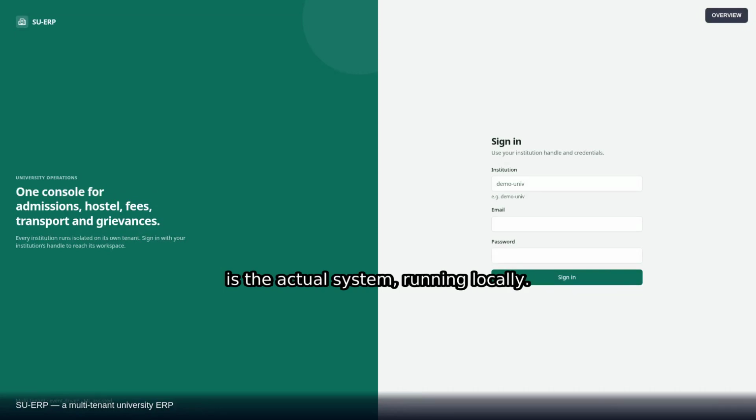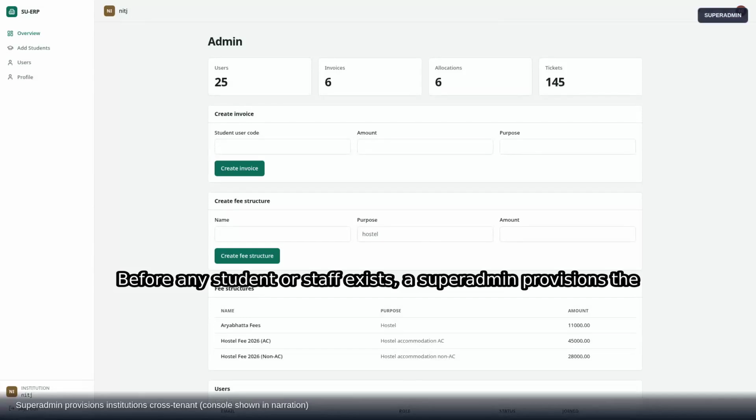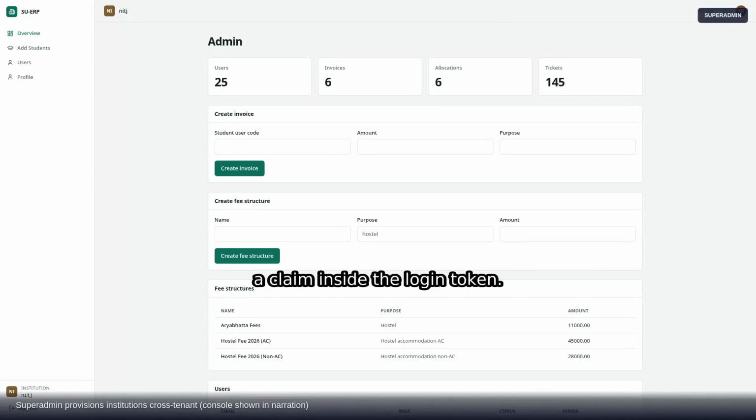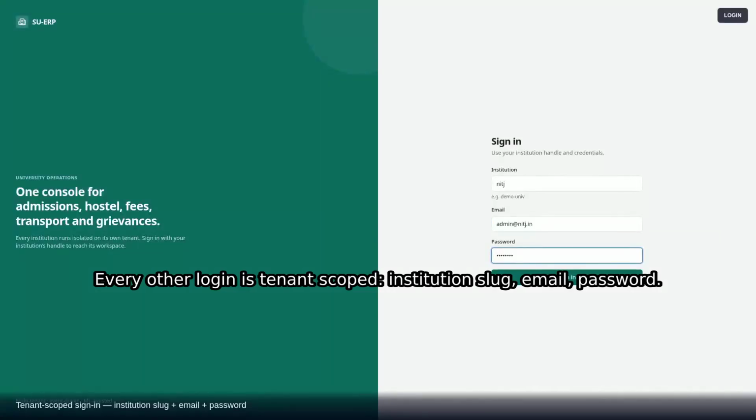Everything you're about to see is real. No mock data, this is the actual system, running locally. Before any student or staff exists, a superadmin provisions the institution itself. This is the only cross-tenant screen in the system. Everything else is locked to one tenant by a claim inside the login token. Every other login is tenant-scoped.